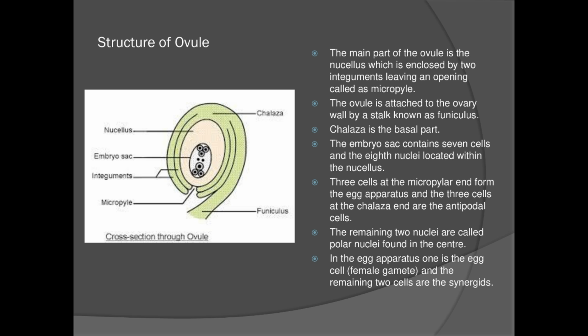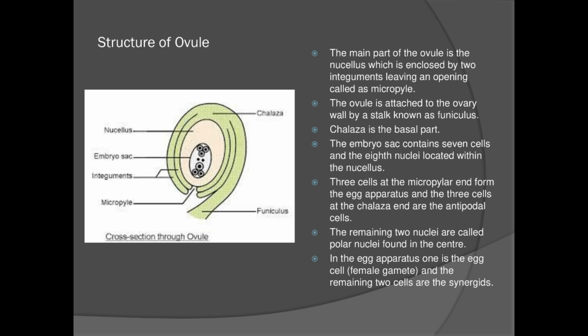What is there inside the ovule, we are going to see. Ovule, the inner central part, there is an oval shaped structure where these cells are located. The main part of this ovule is nucellus. Nucellus is the central oval shaped structure. Refer to the diagram. This pink oval shaped structure is your nucellus. That is the main part of your ovule.